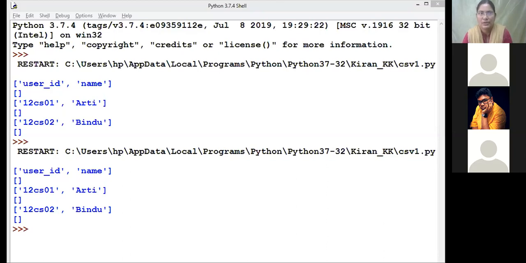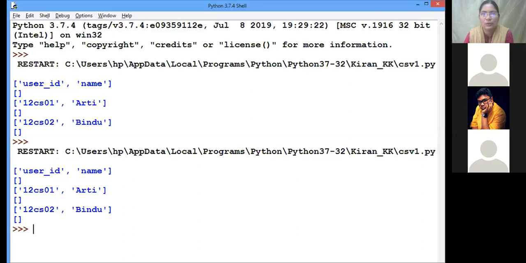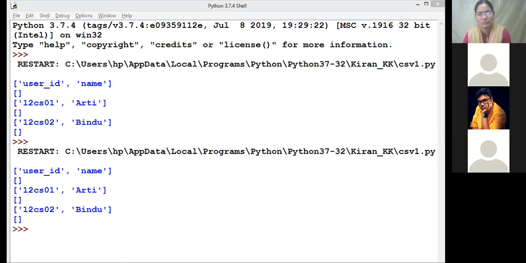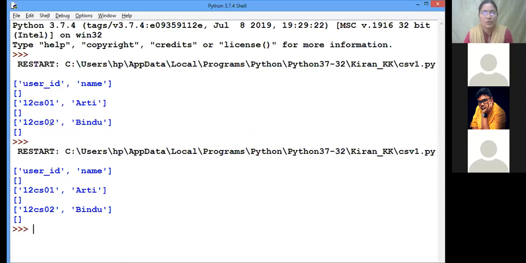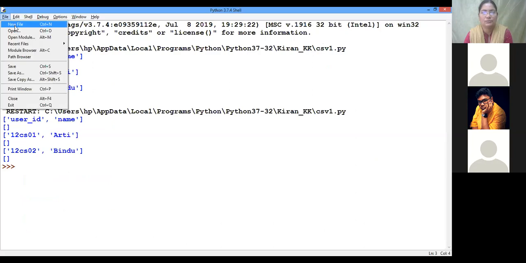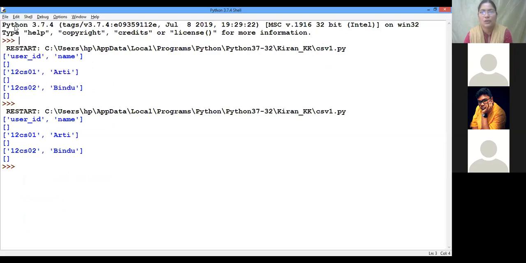Yeah, I'll just minimize this. Okay, so now I'm opening the Python shell. Are you all able to see? Okay, let me create one file. Or directly we can create here also. Okay, let me create here.